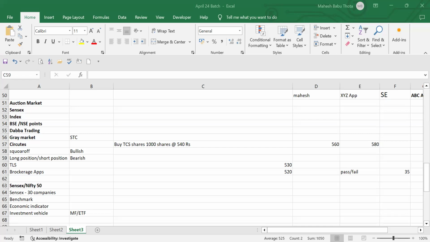Initially, I purchased these shares with the intention that prices will go up. So I took a long position. A long position is nothing but purchasing shares in order to keep them for a long time to get a profit. But now I'm selling the shares because I'm expecting that prices will decrease in the future. The moment you take a decision to sell the shares, you are switching to the short position. Basically, you are squaring off the long position. We are squaring off a long position by taking a short position. Understood?